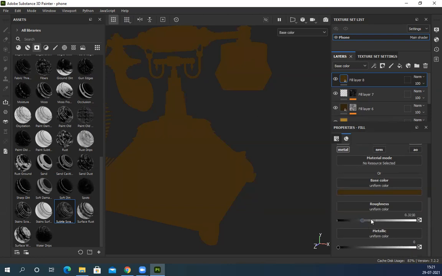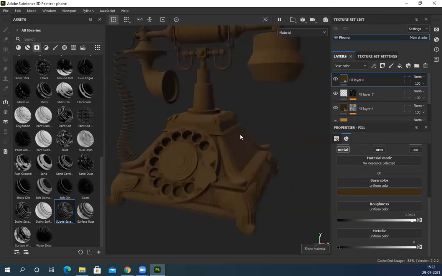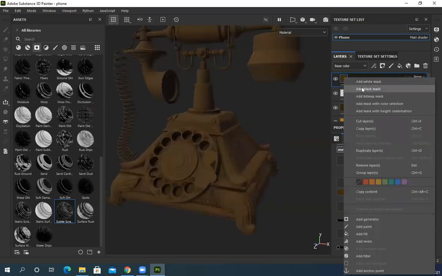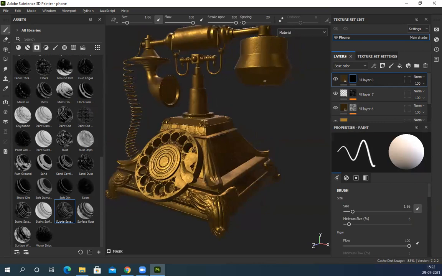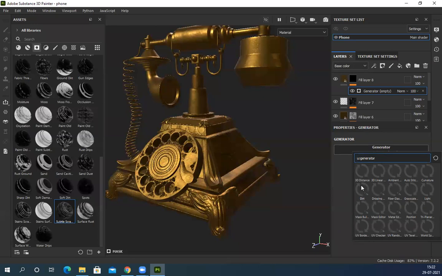That means roughness going to be super matte, not shiny. Metal going to be very less metallic or non-metallic because dirt is non-metal, right? Like that base surface is metal, but on top of it, when dirt accumulates, the dirt is not metal, it's non-metallic. So we can keep it full black or maybe slightly grayish. Now you can see overall everything looks like this. Right click, add again a black mask, no effect. And if I want to add that dirt, right click, this time I'll add a generator, and in generators, there is a dirt.